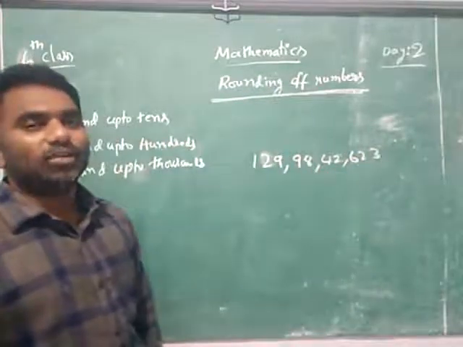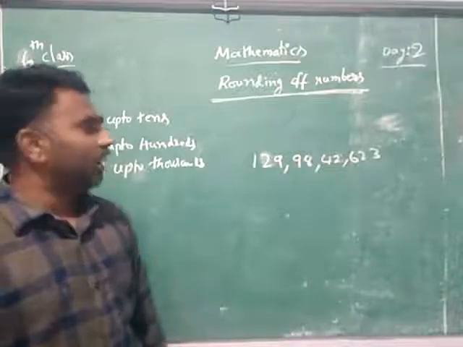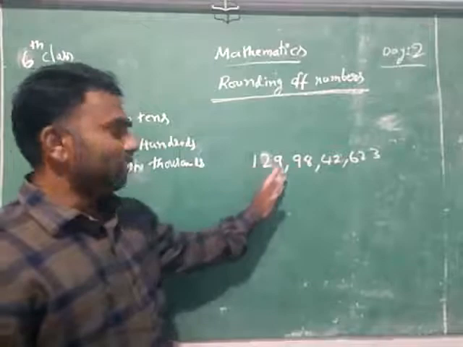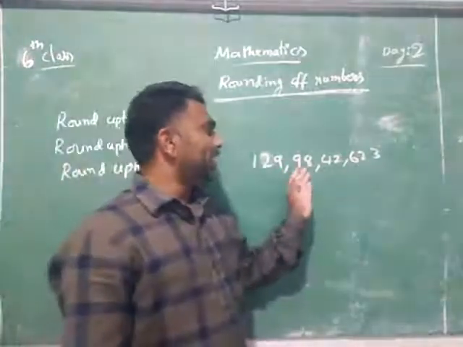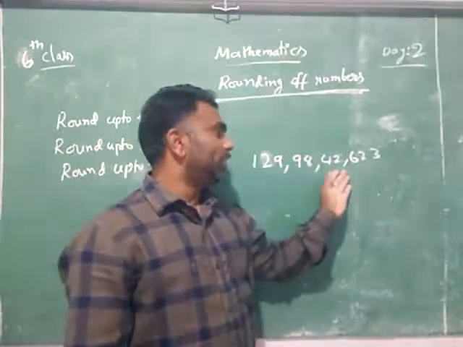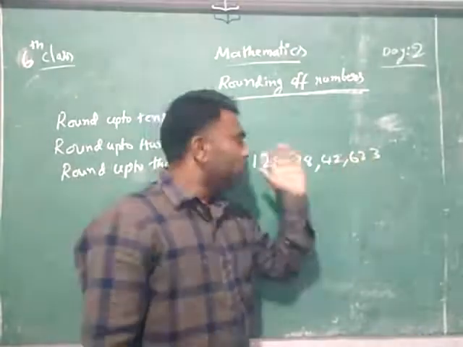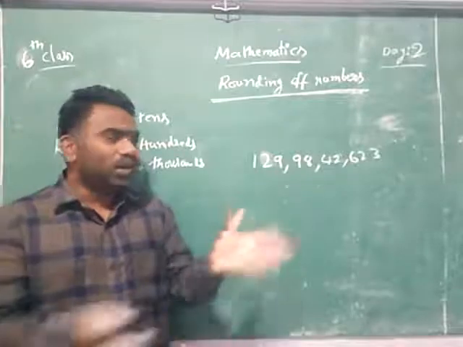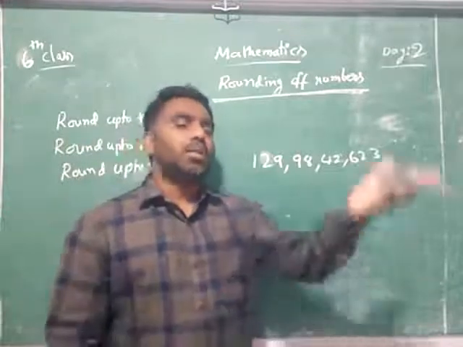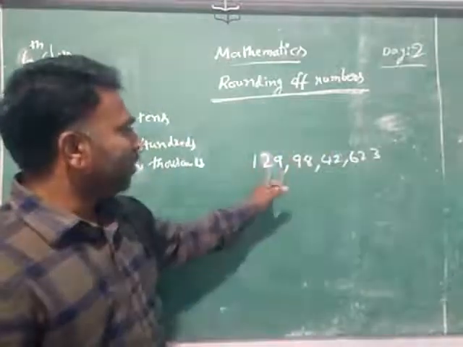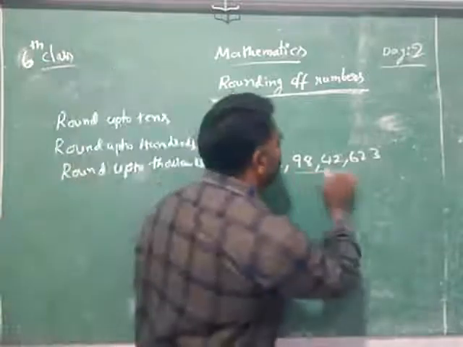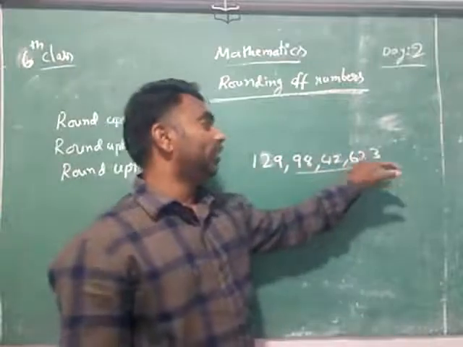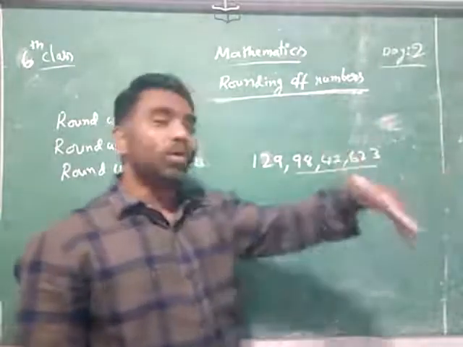What is the population of India? Means in the country India, how many people are there? Maybe it is 129 crores, 98 lakhs, 42,623. You can't remember this much big number. Then what do you say? You will round it and you will say simply 130 crores are there, because it is 129 crores and 98 lakhs 42,623, which is very near to 1 crore.